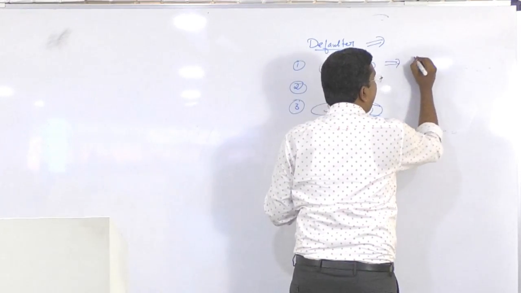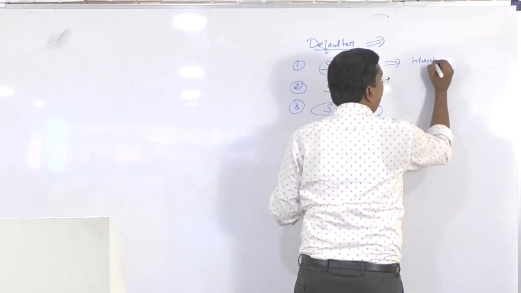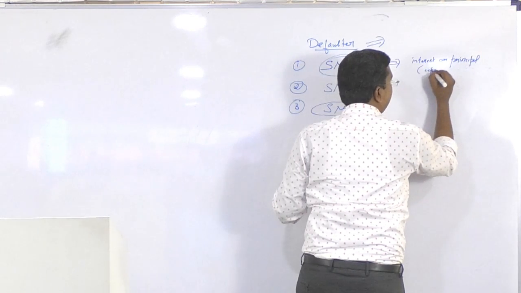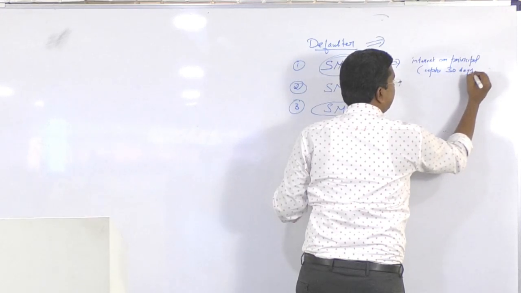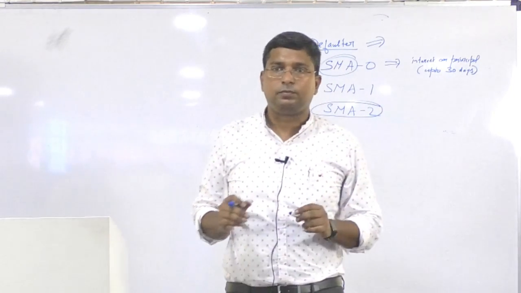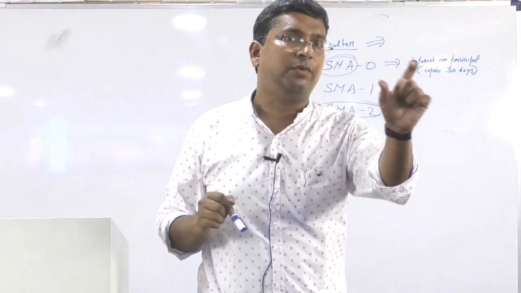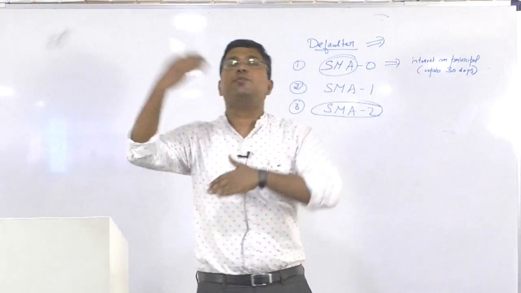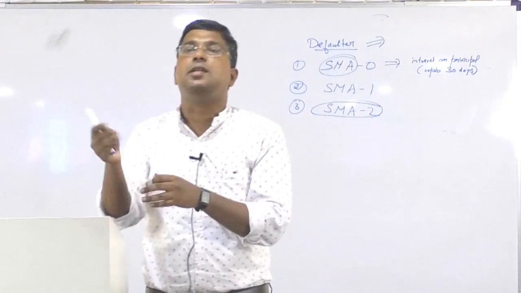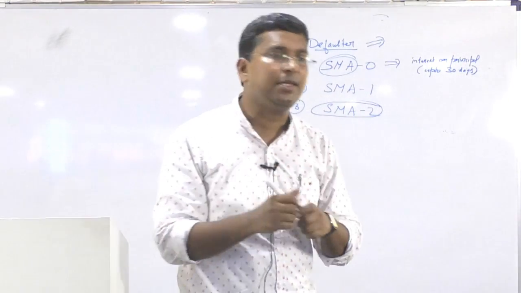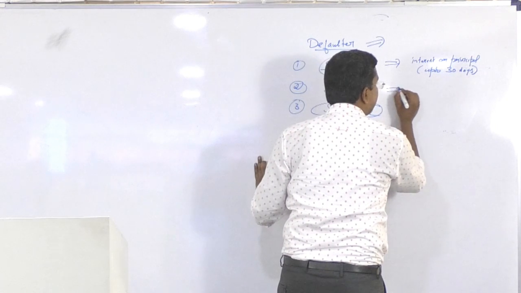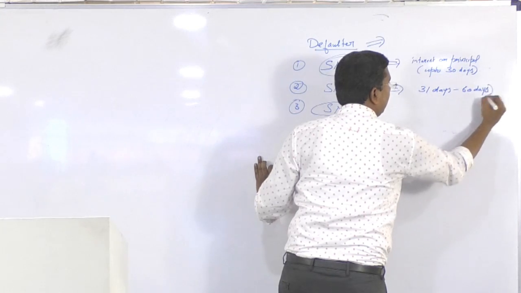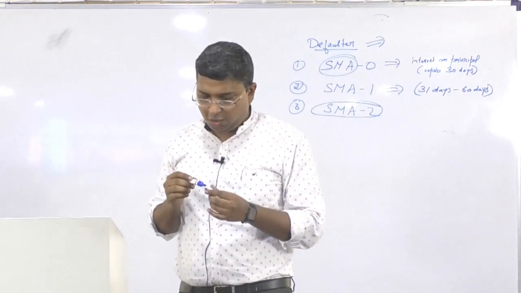So a person who has not paid interest or principal up to 30 days will come under special mention account 0 category. Then again, if it goes beyond, in the range from 31 to 60 days, it's very easy. It means that in the second month also, if a person is defaulting, he will come under special mention account first category.